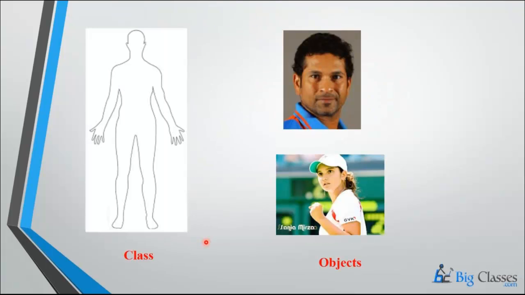Now, let me explain exactly the difference between class and object, because it is a fundamental thing to understand in all object-oriented languages. Now look at this diagram. Here you have the picture of a human being, and this is the famous personality Sachin. The second person is Sania Mirza. Now observe, a class is a blueprint of a person. It's an imaginary thing.